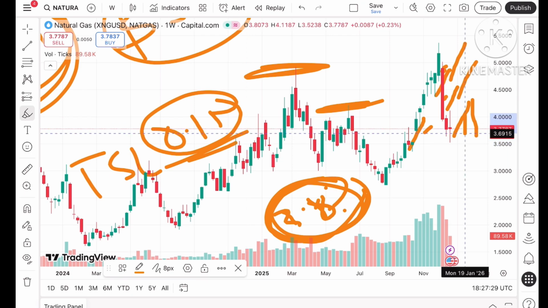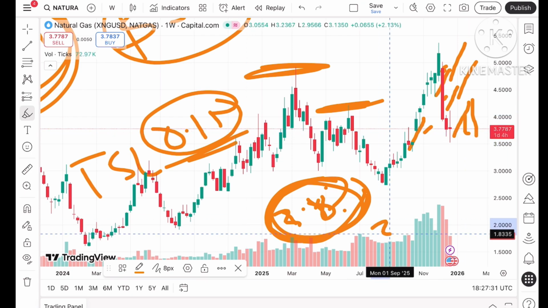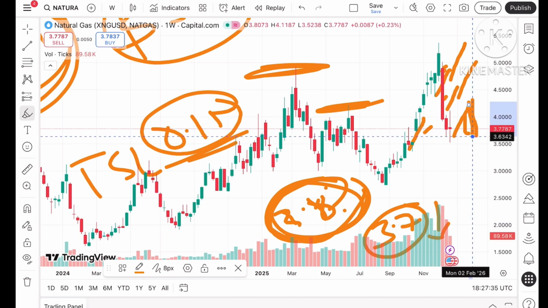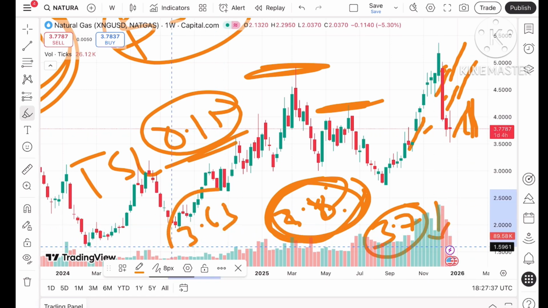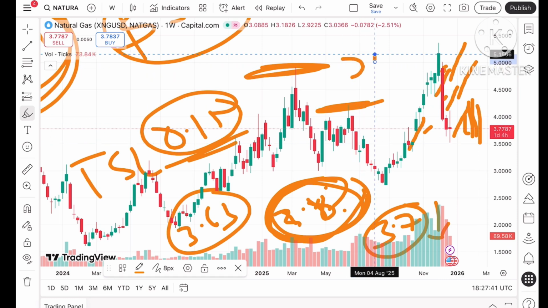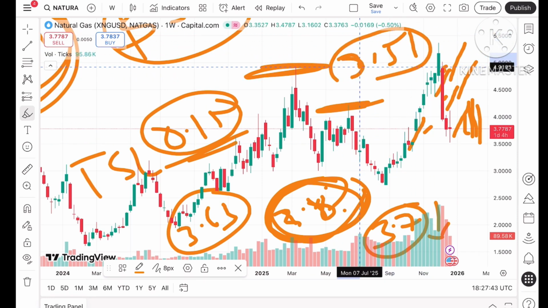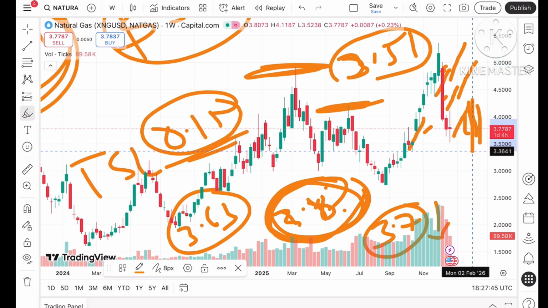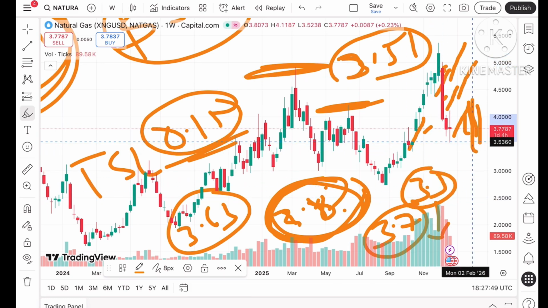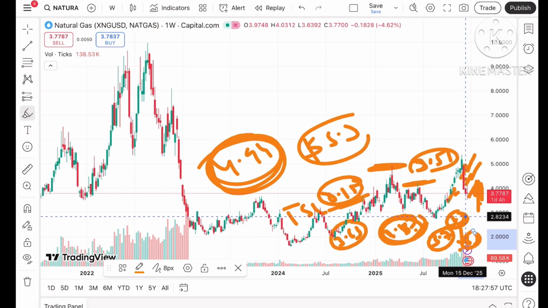But if it starts coming down, if it starts falling below a level of 3.7, we can see it can come down, and if the price falls below that level, a chance of going towards 3.63 can be there. And if the price falls below this level, a chance of going towards 3.51. If the price falls below 3.51, a further downfall can be seen towards $3.3. And if the price falls below 3.3, a further fall can be seen towards a level of 3.23, then to a level of $3. After 3.32, we can see a level of $3.